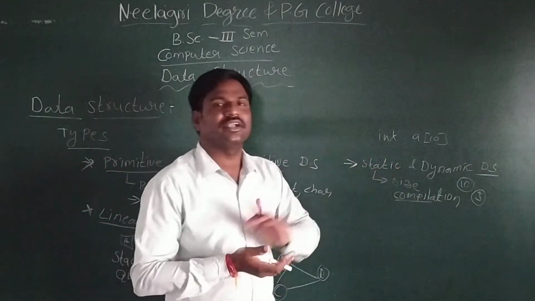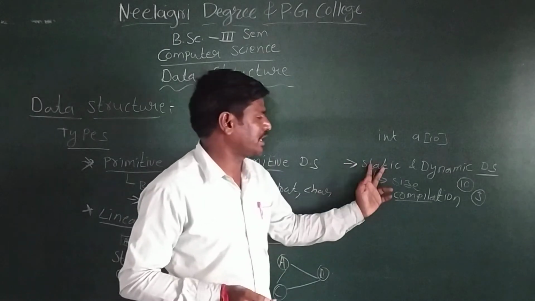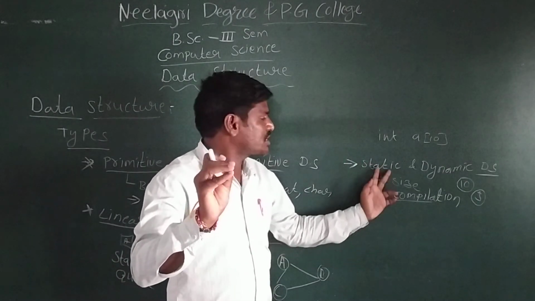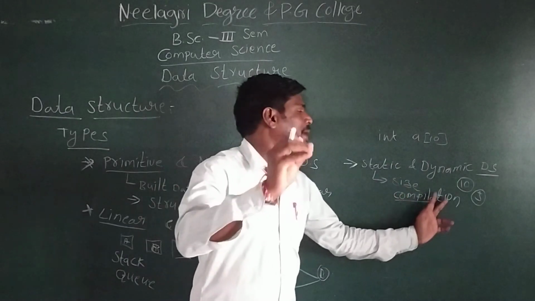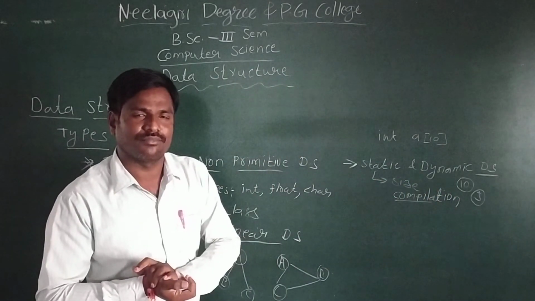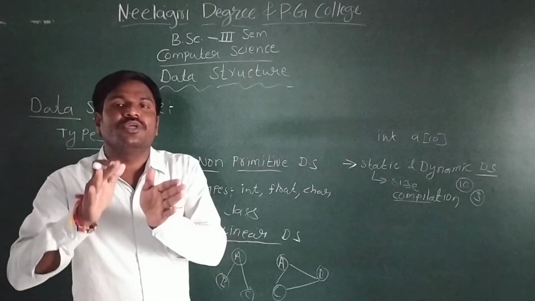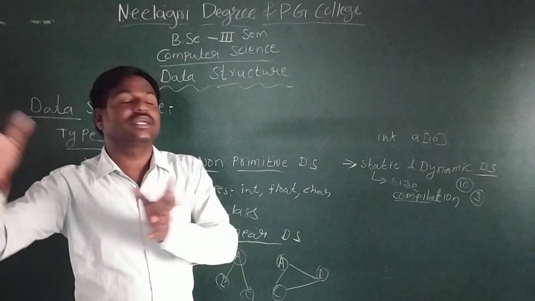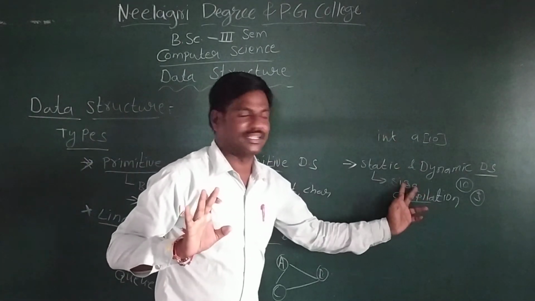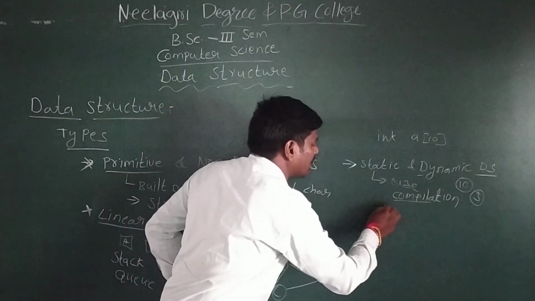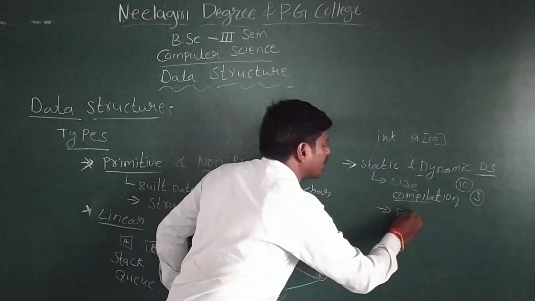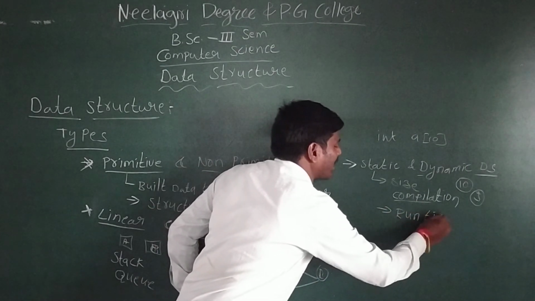That is the disadvantage of the static data structure. Static data structure means the memory is allocated during compilation, and during runtime we cannot increase or decrease it. Next, dynamic data structure means the memory is allocated during runtime.